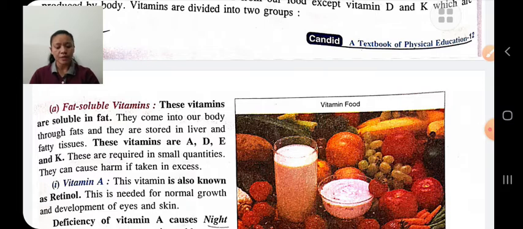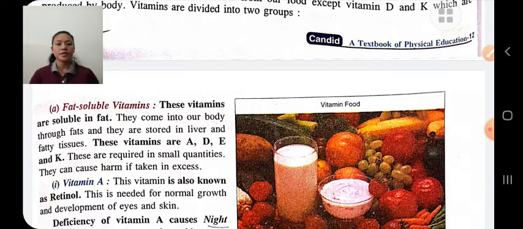Fat soluble vitamins are vitamin A, D, E, K. They are required in small quantity, because if we take them in large quantity, it may harm our body. Water soluble vitamins are those which are soluble in water. They are not stored in our body, therefore we need them more frequently. Water soluble vitamins are vitamin B and C.